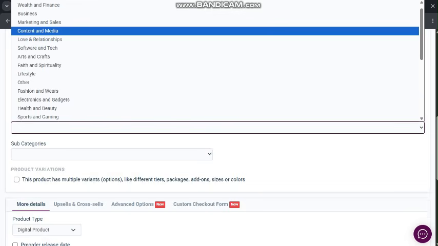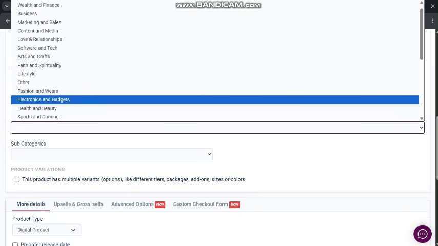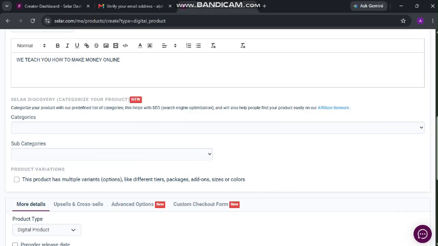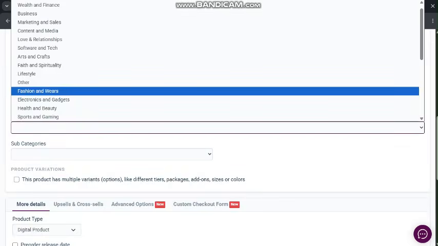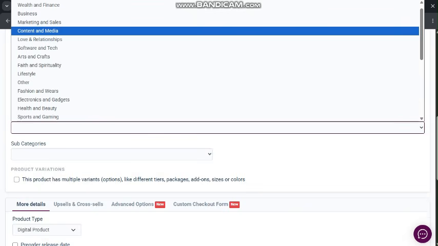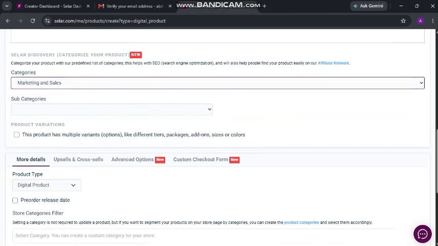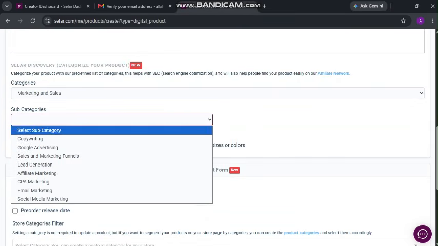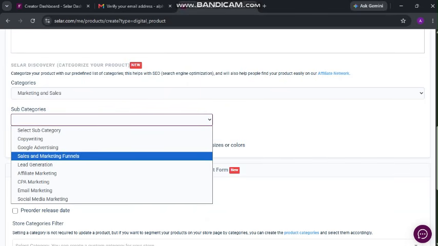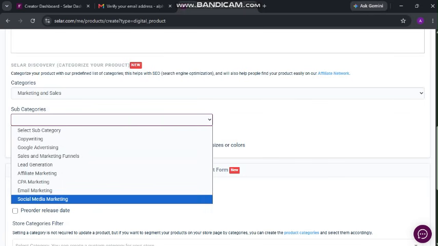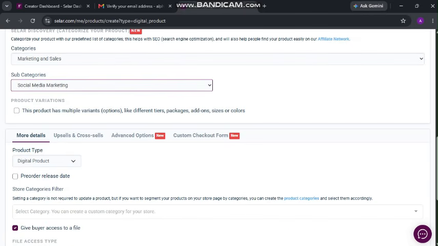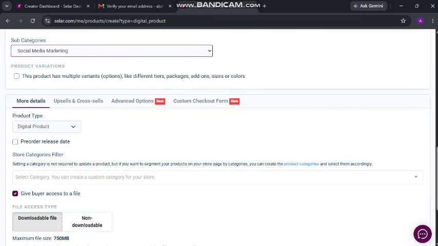I'm going to click the drop down button. I'm going to go for marketing and sales maybe. For subcategories, you can choose one or write what it is: social media marketing. All right, now leave this one, then more details.